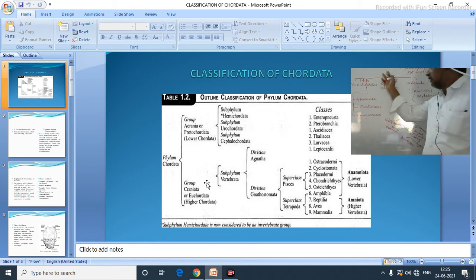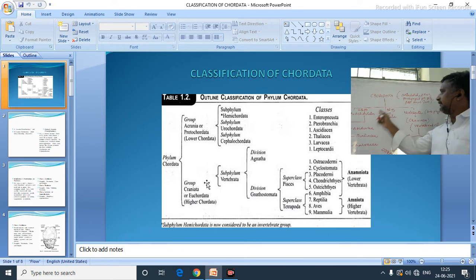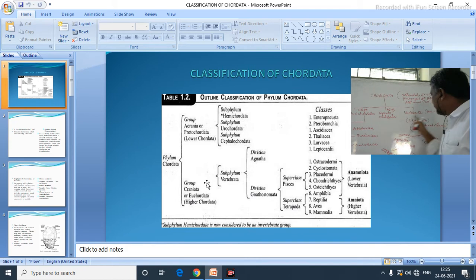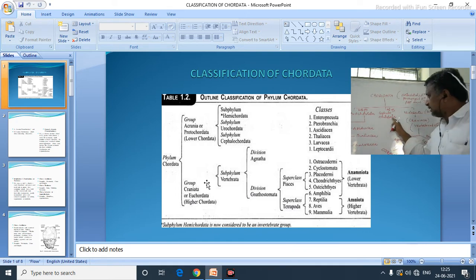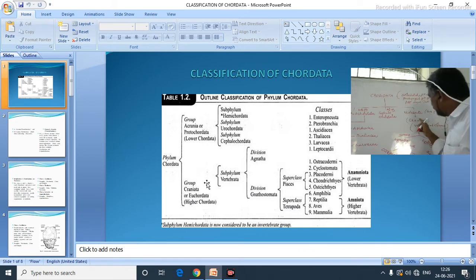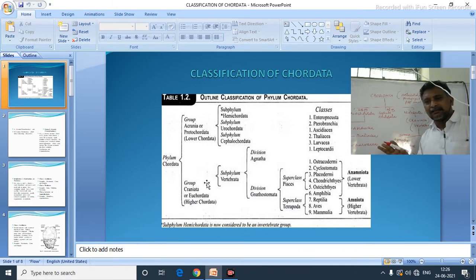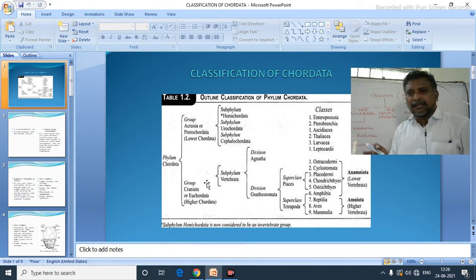Once again, the Chordata. Now the Chordata is divided into three subphyla: Urochordata, Cephalochordata, Vertebrata. In Urochordata, the notochord is there but present in their tail. In Cephalochordata, the notochord is there but present in their head. In Vertebrata, the notochord is not there, it disappears. It is totally replaced by a vertebral column. Urochordata and Cephalochordata, collectively we call protochordates.